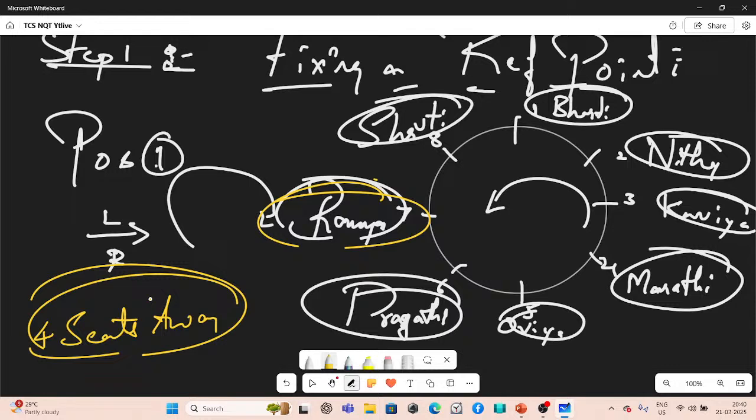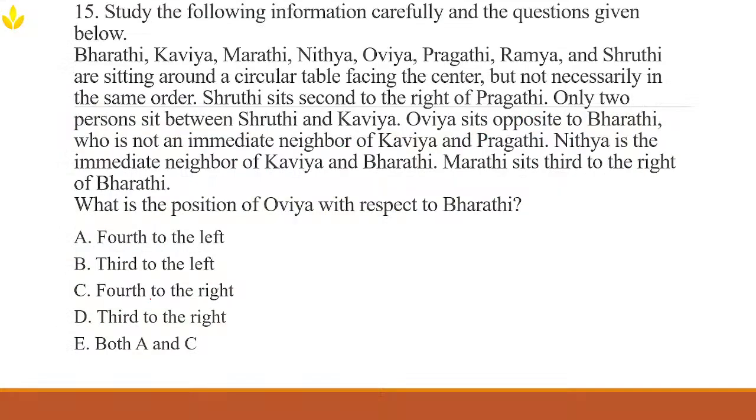So what is the answer? You tell me. I'm not saying. The answer is both A and C. So Ovi is fourth to the left and fourth to the right of Bharti. Now that we have placed everyone, who can tell me where Ovi sits relative to Bharti?